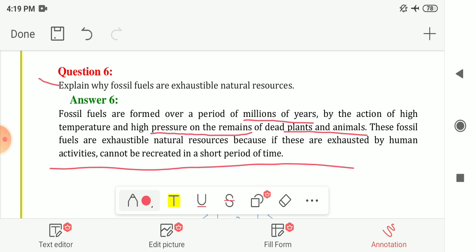and animals. It requires this much condition, and these fossil fuels are exhaustible natural resources because if these are exhausted or used by human activities, then they cannot be recreated in a short period of time. So that's why these fossil fuels are exhaustible or limited natural resources.